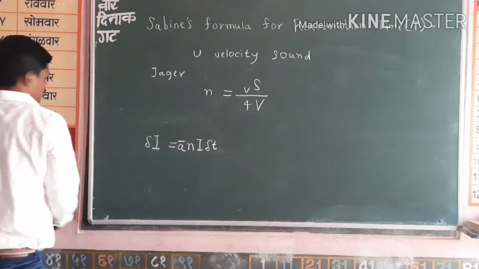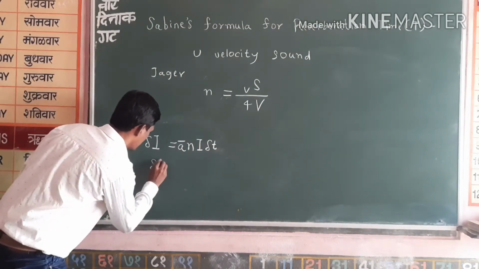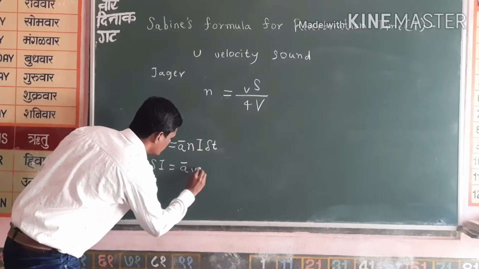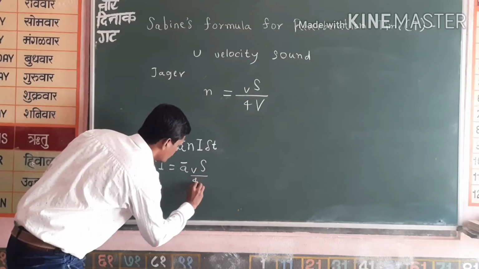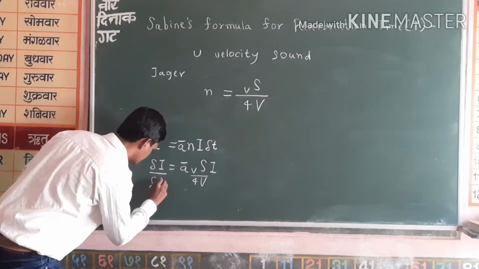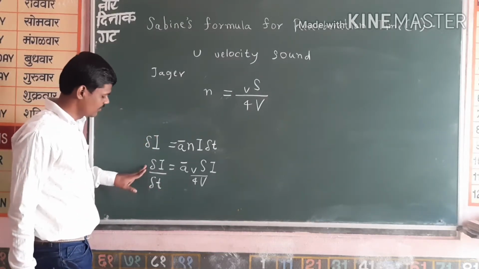Now we can put the value of n here. Dou I is equal to A bar, and the value of n is v capital S by 4V, into I, and we can take this dou t here. Okay, we will use it in the next equation. So we have transformed it like this.